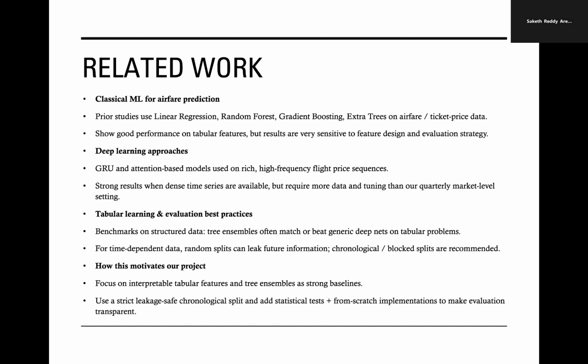Our project is designed around these lessons. We focus on a clean, interpretable tabular feature set. We benchmark five classic regressors with an emphasis on tree ensembles, and we use a leakage-safe chronological split instead of a random one. On top of that, we add statistical tests and from-scratch implementations of three algorithms to make the whole pipeline transparent and easy to trust.